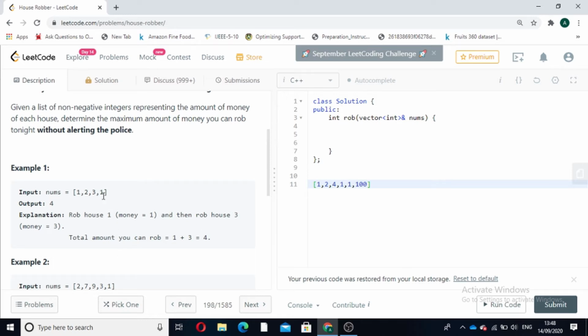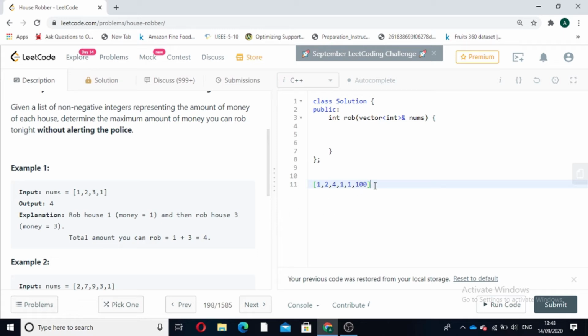So what we have to do is notice that we have subproblems. In this case we have to find the maximum when we have robbed up to 4 houses. But if we had only 2 houses, what would the answer be? Similarly, what would the answer be when we have only 3 houses? These subproblems are exactly the same as our main problem. So we will use dynamic programming to solve the subproblems.